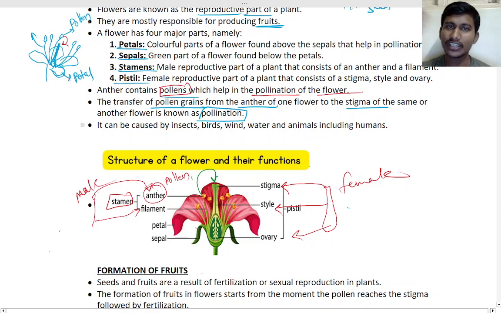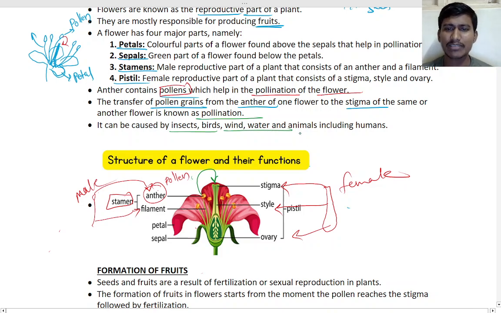So what do we say? We say it as pollination. Pollination. Okay, it can be caused by insects. You may have seen butterflies and all, they help in the pollination, right? Birds help, and also wind, that is the air.